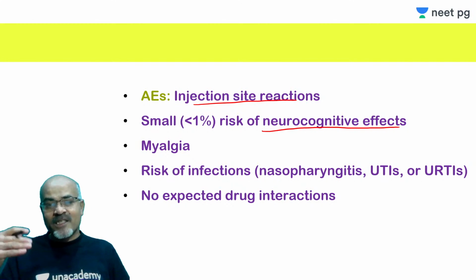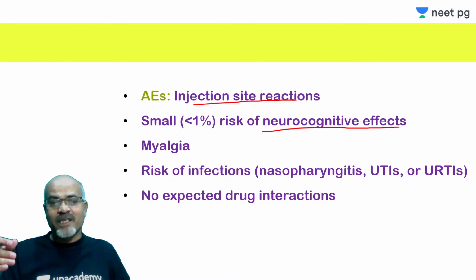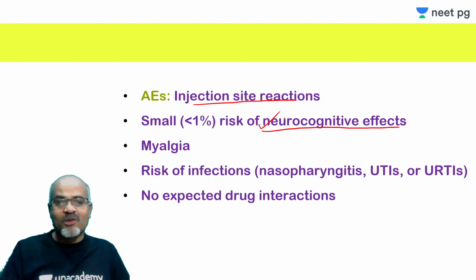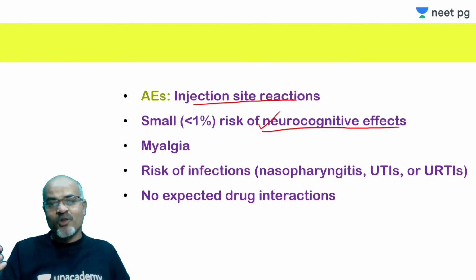But now larger trials are being tried, and the long-term effect on neurocognition is being tested. So with time, that data will also be available. For the time being, this is important: there is a small but definite risk of neurocognitive effect, as data has revealed from the different clinical trials.